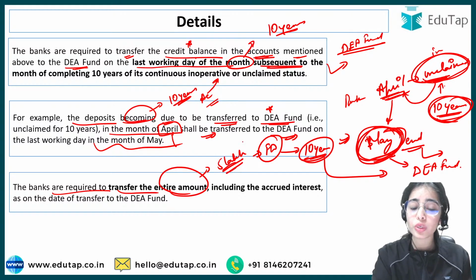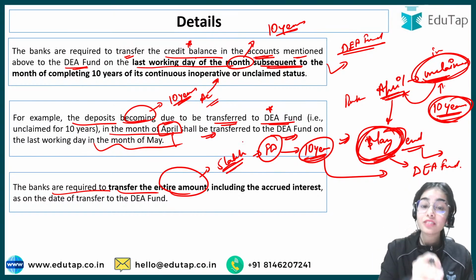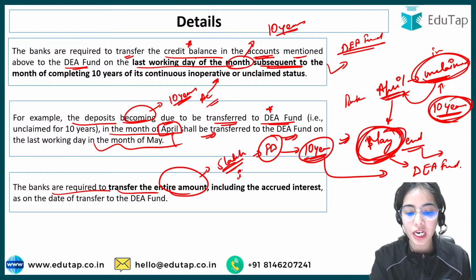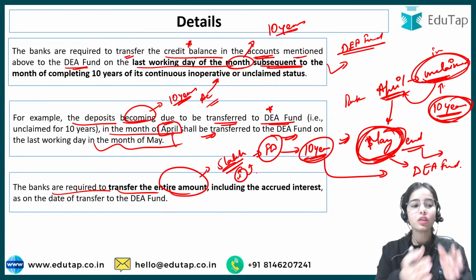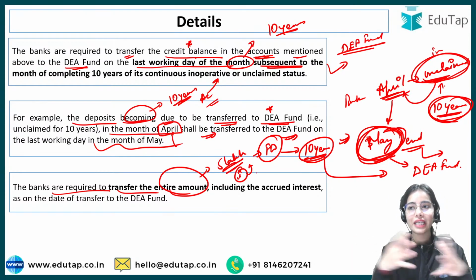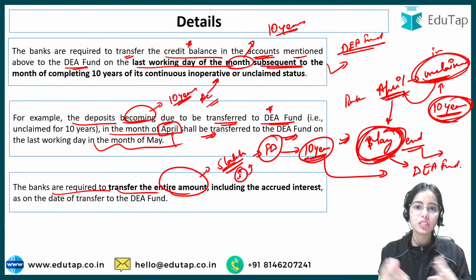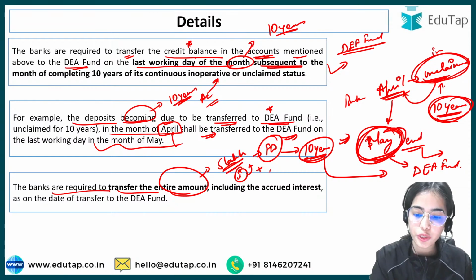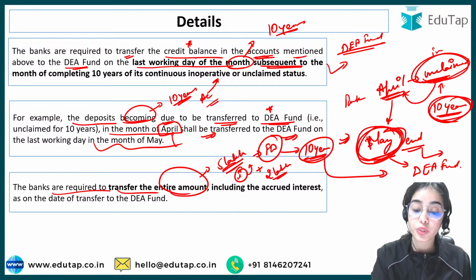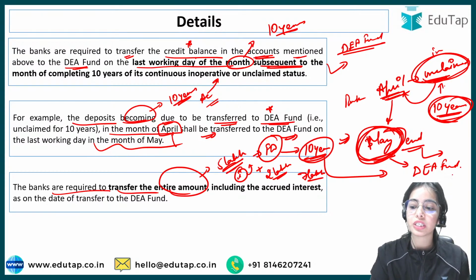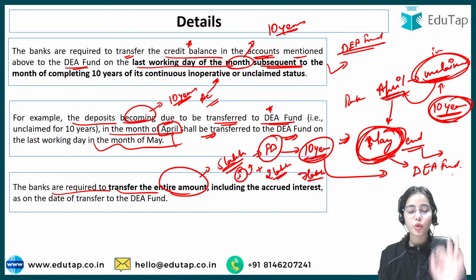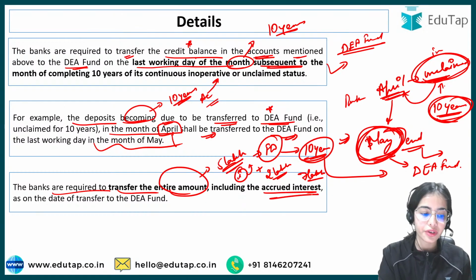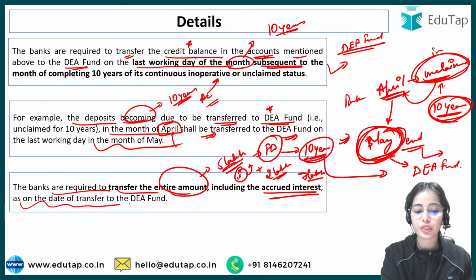It's not like that only the FD will go, no. As well as the interest that has been accrued on this 5 lakh for the 10 years, or more than that. So whatever the interest was, let's say 2 lakh is the interest, now 7 lakh will be transferred to the DA fund. That is, the banks are required to transfer the entire amount, including the accrued interest, as on the date of the transfer to the DA fund.